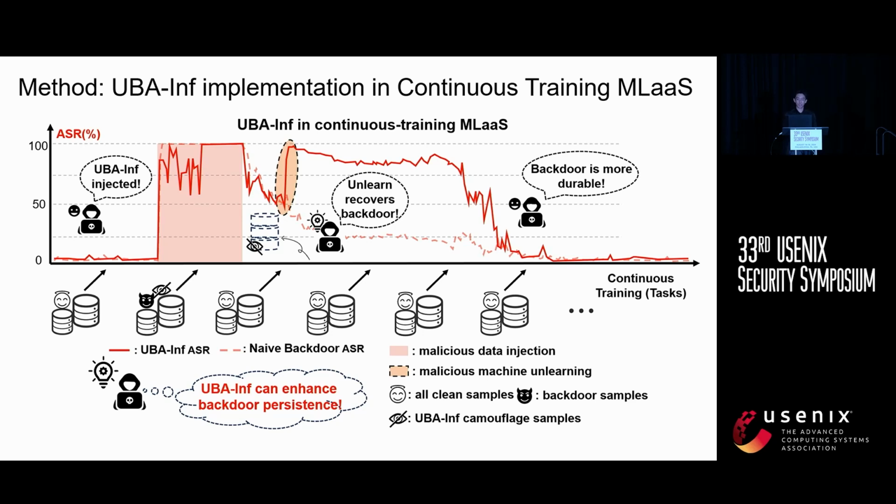The adversary tracks the attack success rate, and when it falls below a set threshold, 50% in our case, the adversary requests to unlearn the camouflage samples. Such unlearning reactivates the backdoor, boosting ASR and improving backdoor persistence in continuous training.